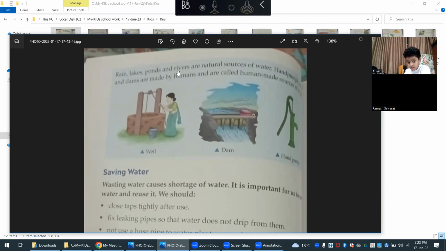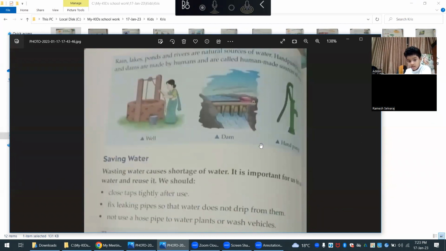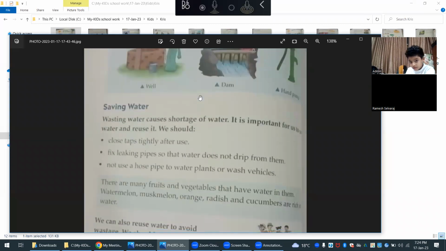Rain, lakes, ponds, and rivers are natural sources of water. So you see well, dam, hand pump. If somebody is asking you, is a hand pump and dam a man-made source of water? Yes, it's a man-made source. Even a well is a human-made source, because these are made by humans.